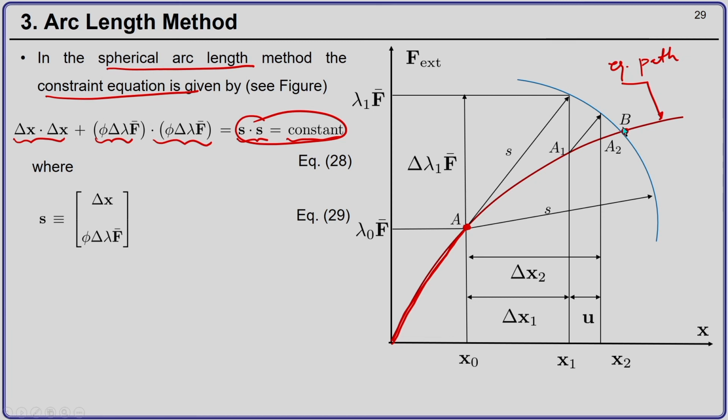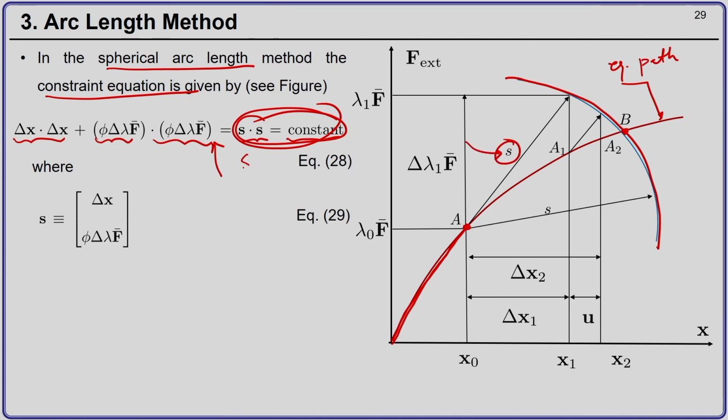Now, what this equation tells is that this is the equation of a general sphere. This blue curve here shows that sphere, and this constant, s dot s, is nothing but the radius squared.